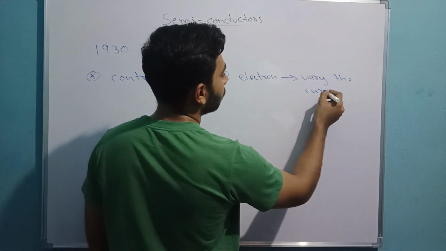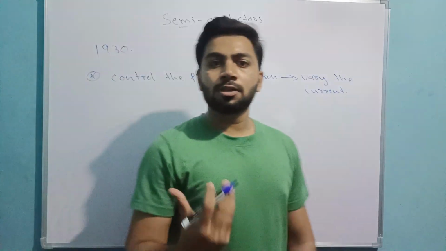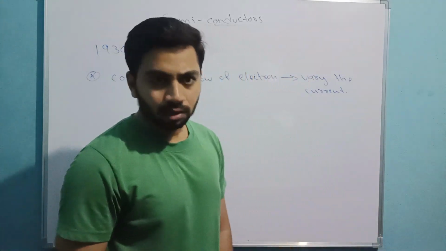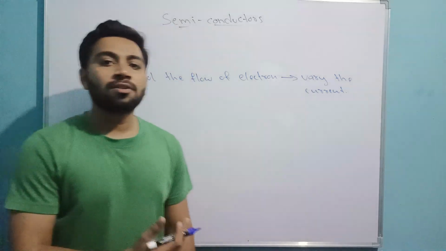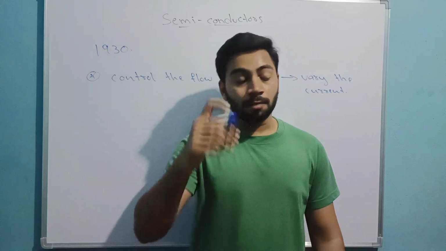If electrons are moving slow, then current is moving slow. If electrons are moving fast, then current is moving fast. Now, how current works, we have already studied in chapters 1 and 2.